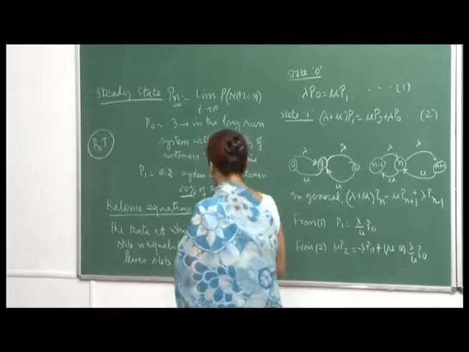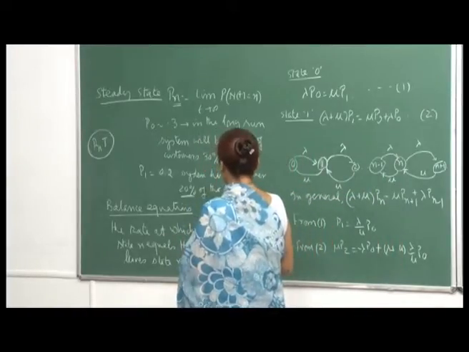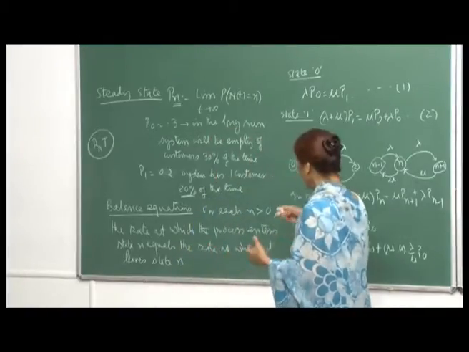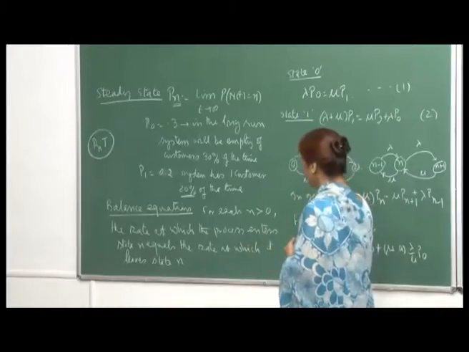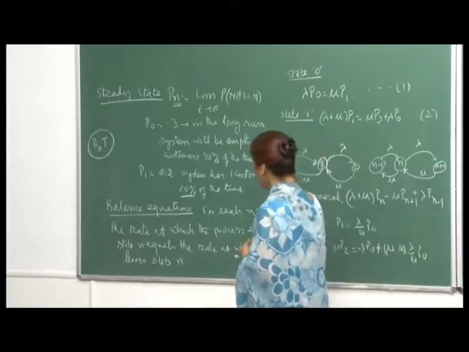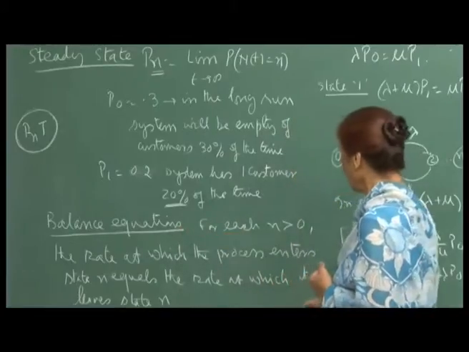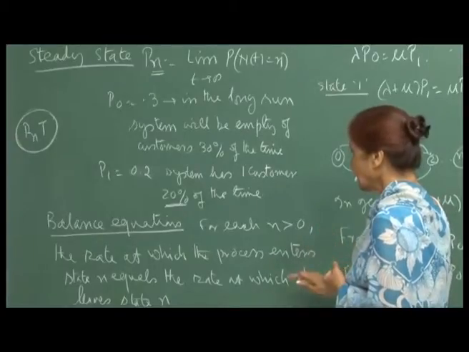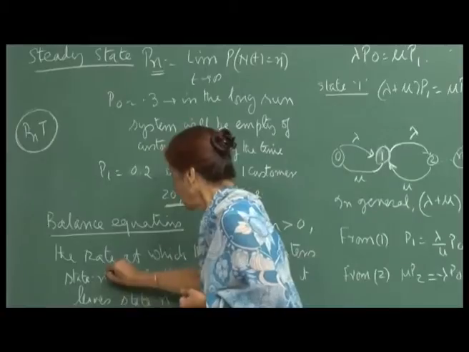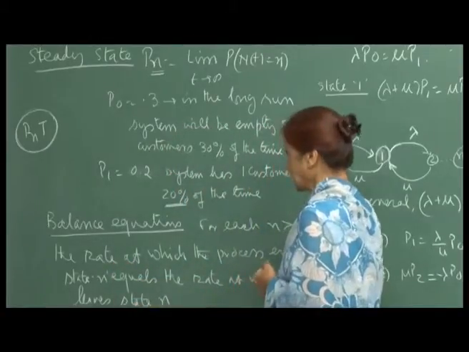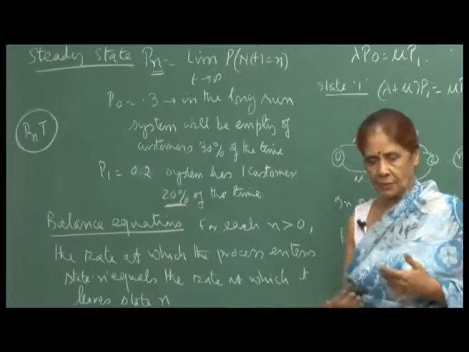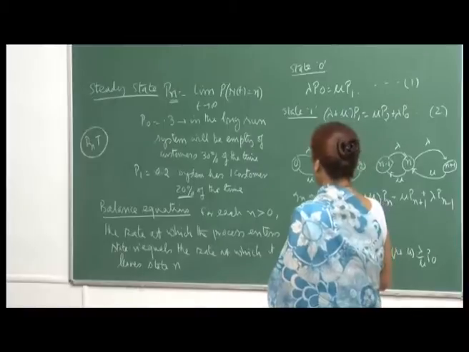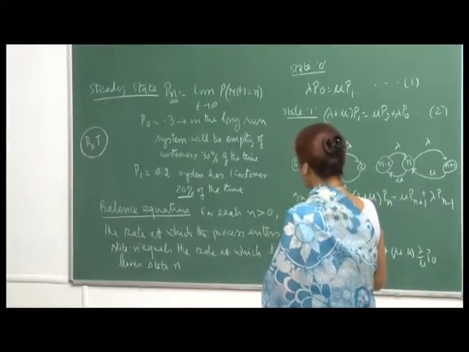Now we want to make some computations regarding this queuing system, and so we will use the concept of balance equations. What we mean is that for each n greater than 0, the rate at which the process enters state n equals the rate at which it leaves state n. This is part of the conditions under which we are modeling the process. So, the balance is maintained.